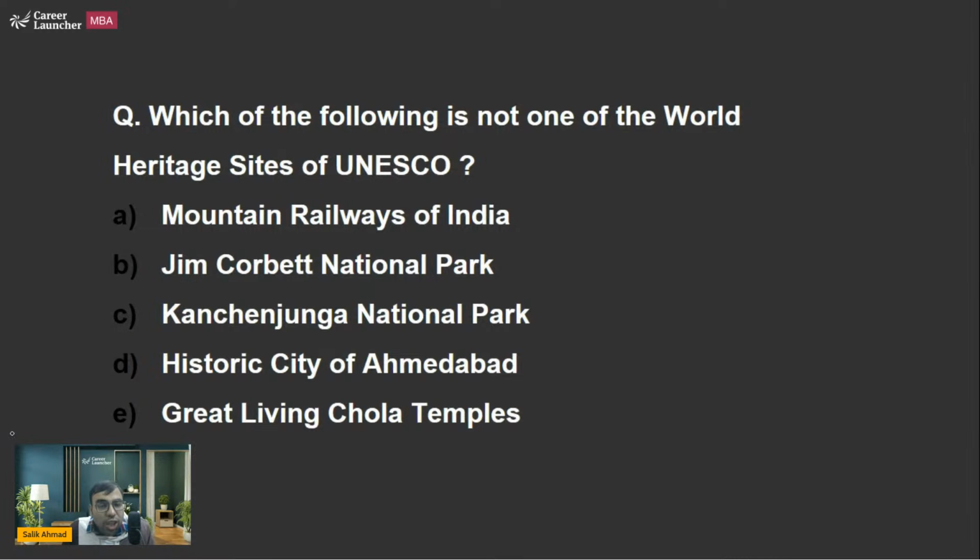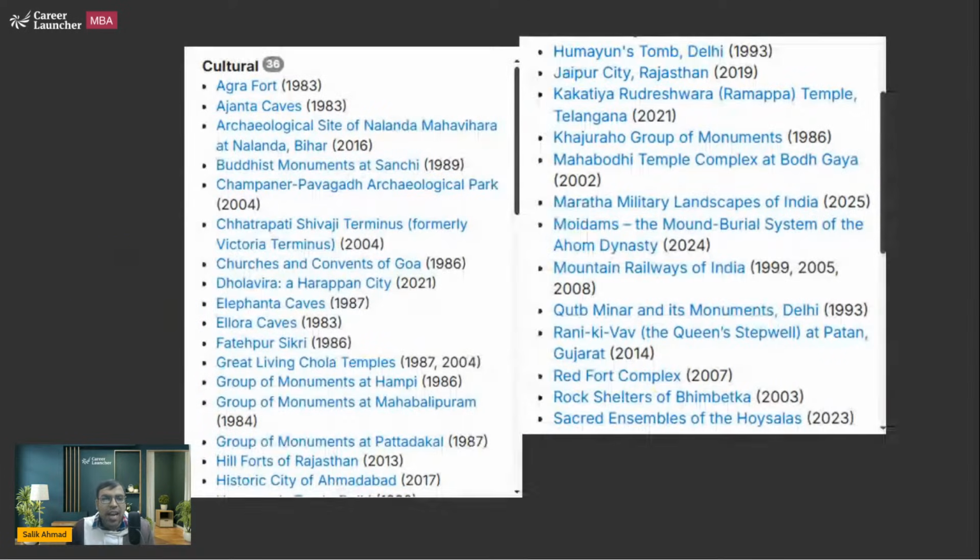Which of the following is not one of the UNESCO World Heritage Sites? Very interesting question, and the answer actually was Jim Corbett National Park, which is not a UNESCO World Heritage Site. We have 44 UNESCO World Heritage Sites, and that is as of today. So you can see it here.